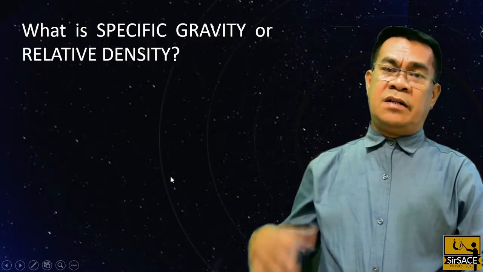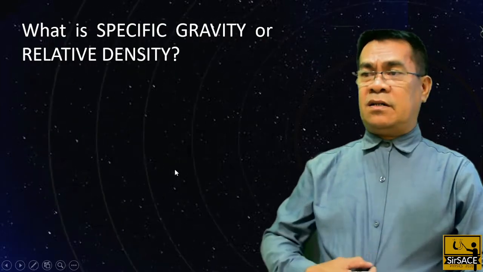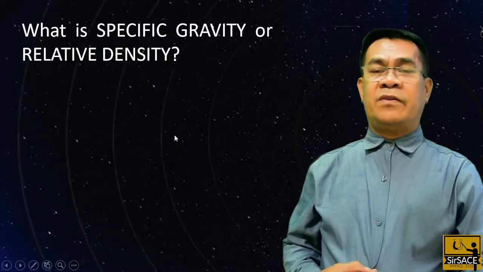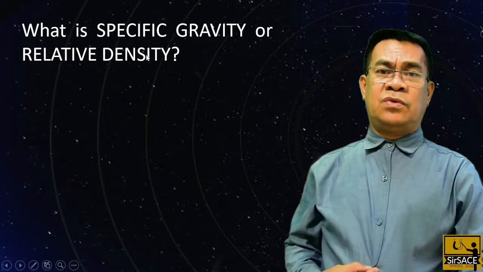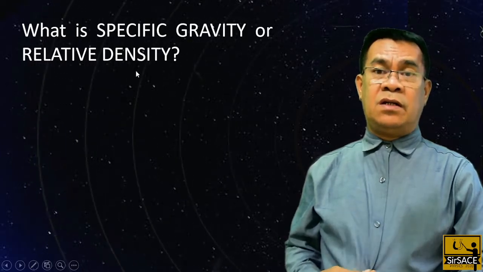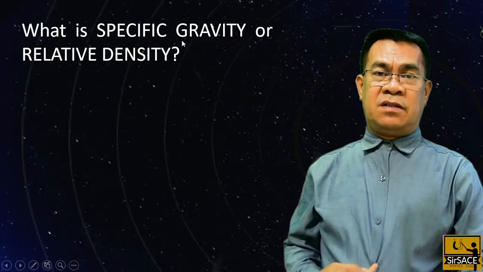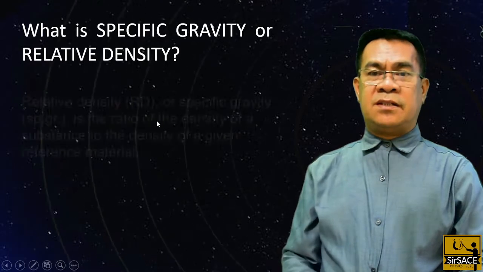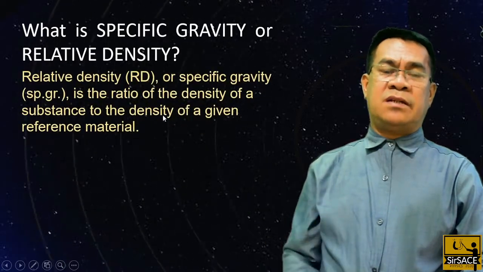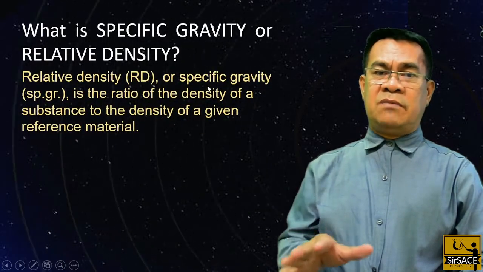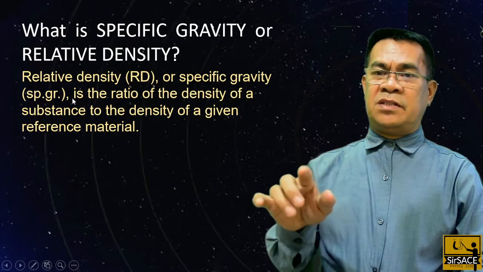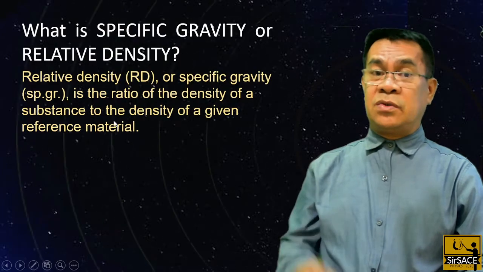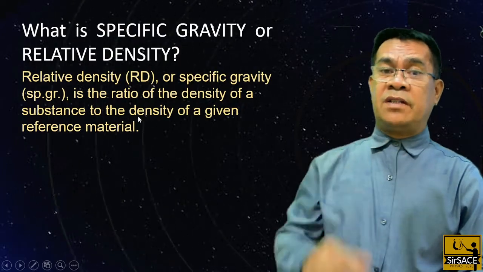Another important concept, if we study fluid statics, is specific gravity or relative density. They are the same. Relative density, or RD, the same as the specific gravity, is the ratio of the density of the substance to the density of a given reference material.